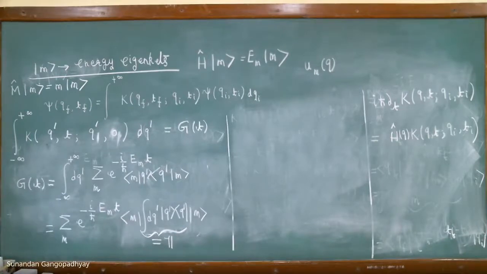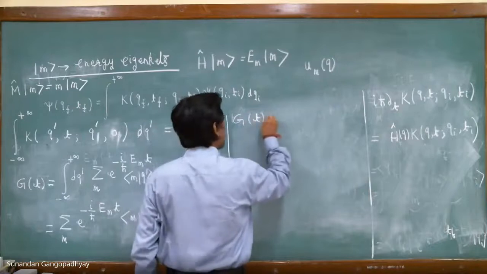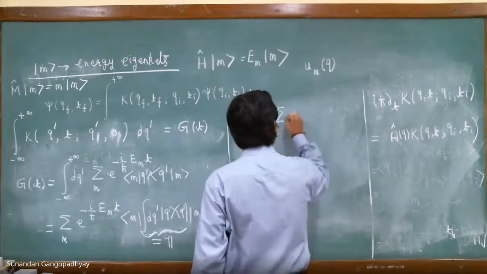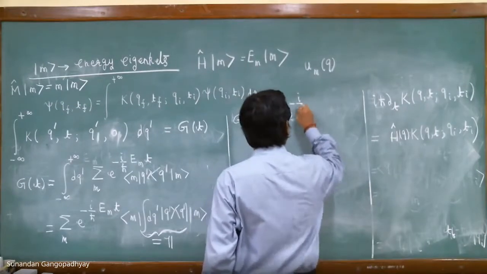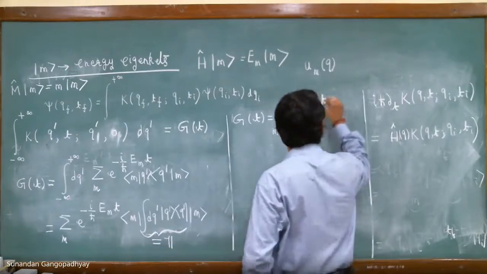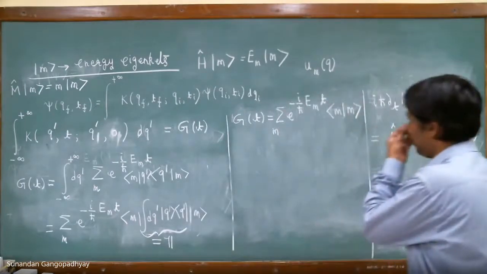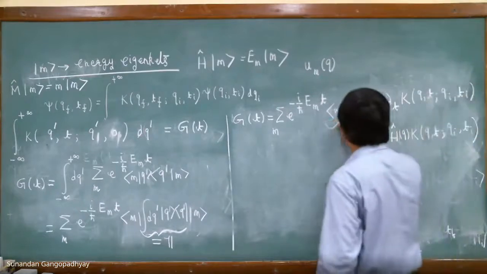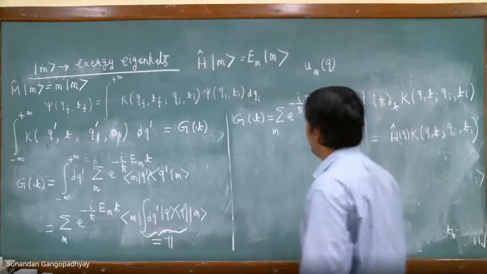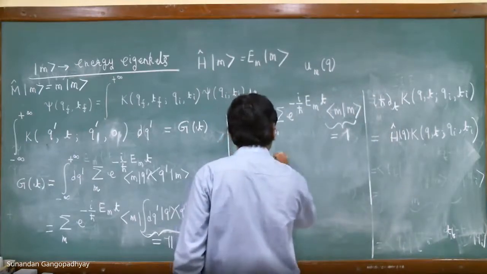Therefore, g of t is equal to summation over n of e to the power minus i En t by h bar times the inner product of kn with kn. But these are normalized, so this is equal to 1.